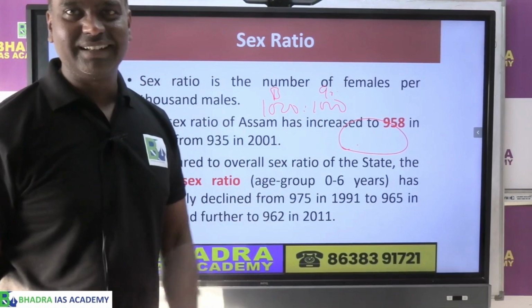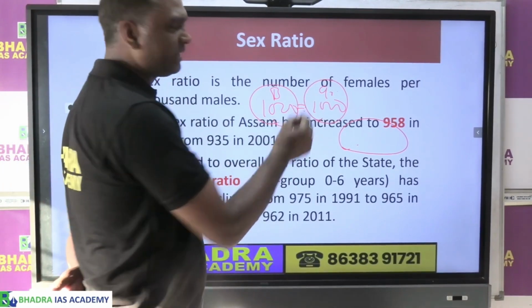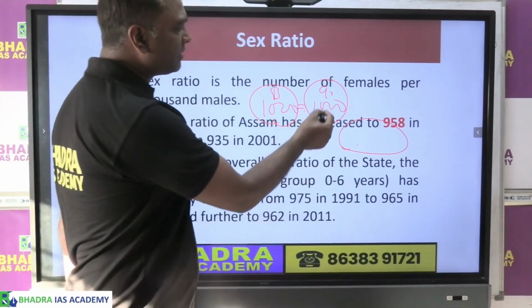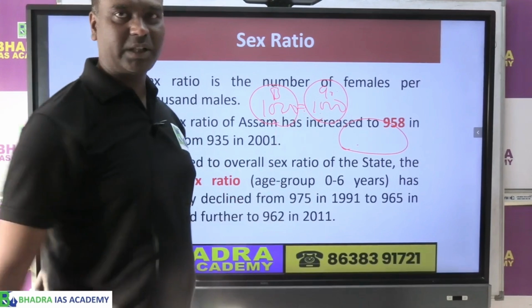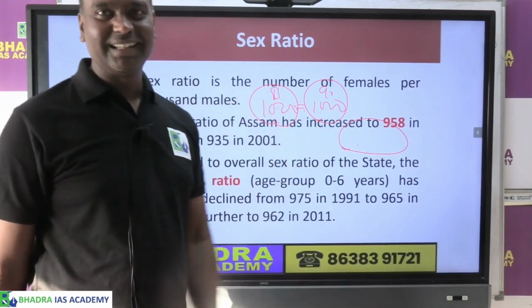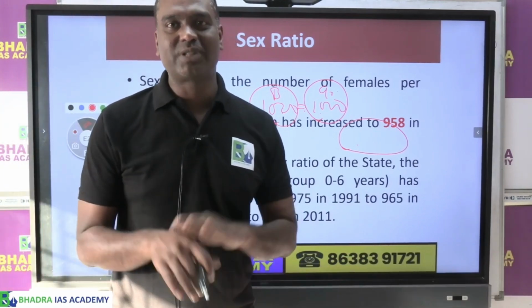That is the question. If there are 1000 boys and 1000 girls, then it is equal. But generally in India, girls are fewer than boys. Matlab there are fewer girls and more boys. So that is creating a problem for balance in society.